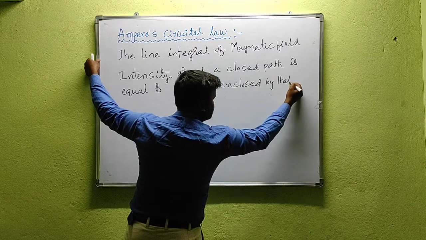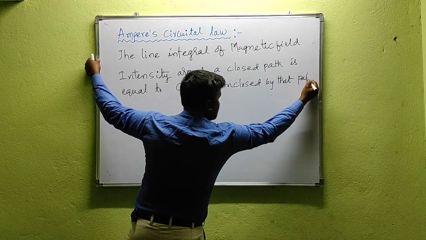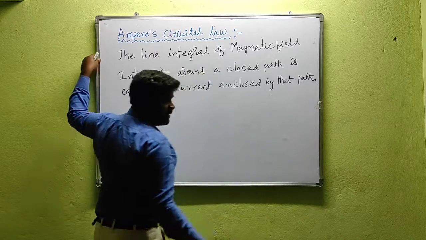So this is the statement of Ampere's circuital law.